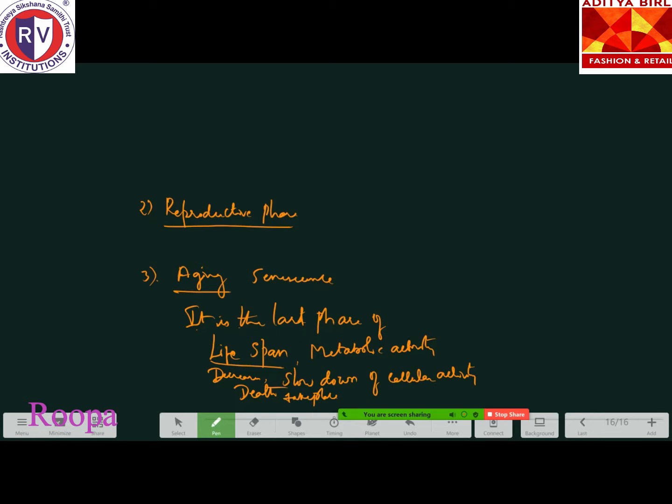Any doubt till here? Anyone? Have you understood the phases? We'll go a little bit fast so that we can start with the multiple choice also. After the phases of a sexually reproducing organism, we have to discuss the reproductive phases. Can anyone tell me what are the reproductive phases now?